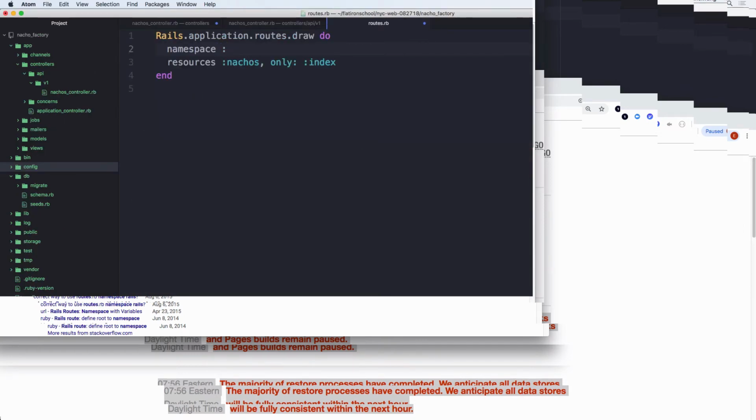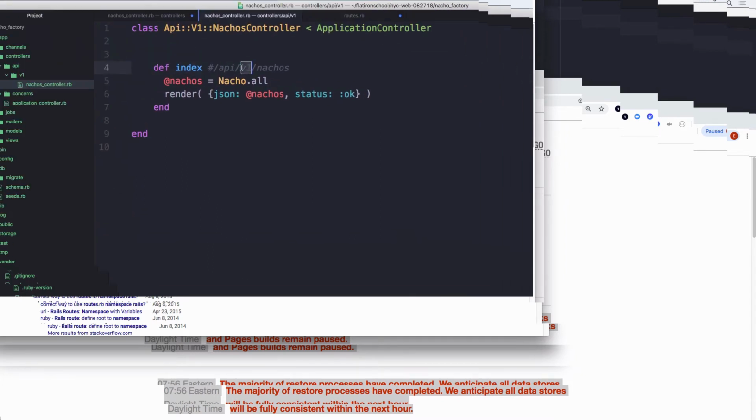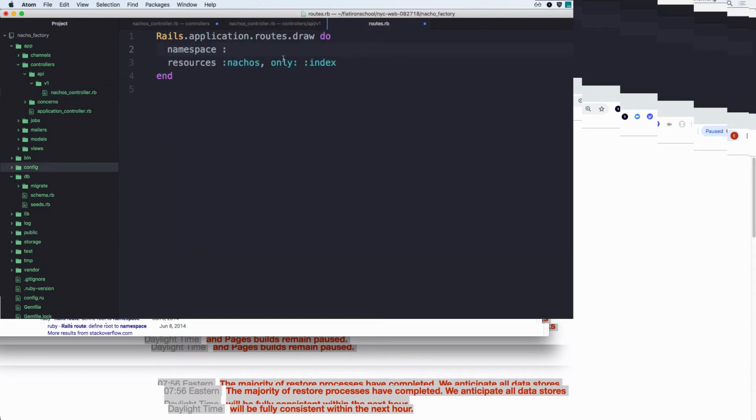Namespace colon, what would this be? Would it be nachos, or would it be what I want my route to be? So I would do API, do, and then do I have one more nested layer? V1, do, and then I don't want to forget these ends because it's going to break my code. Cool.